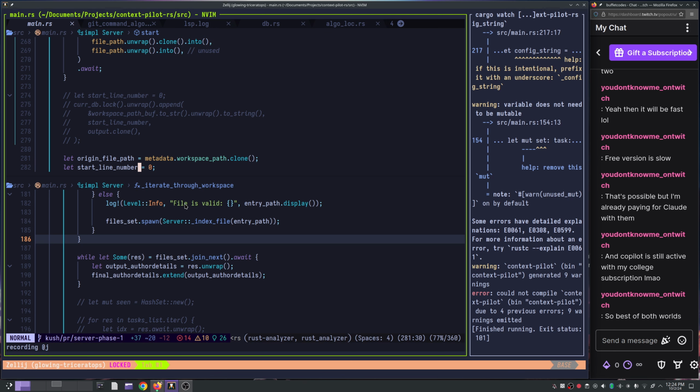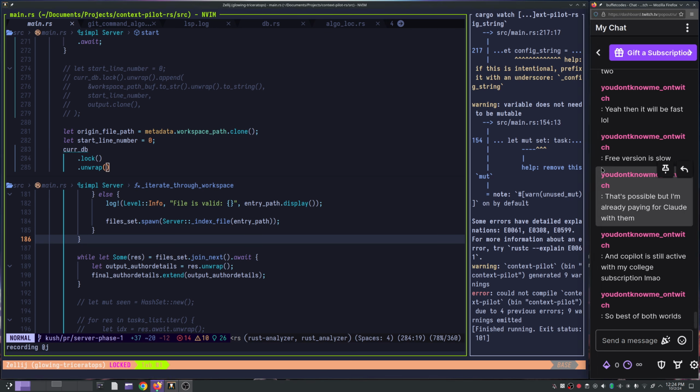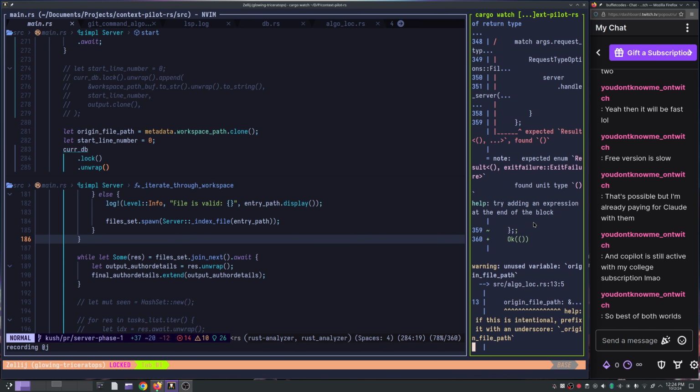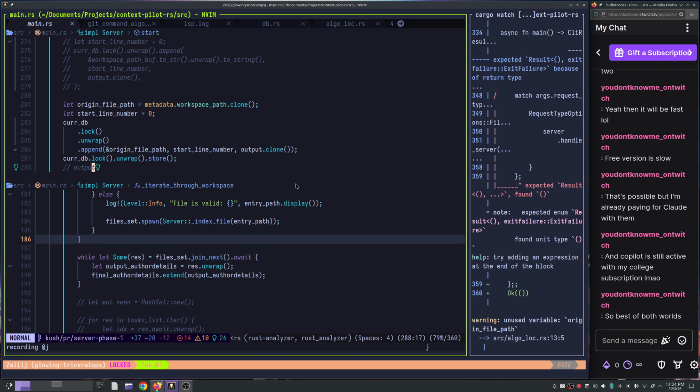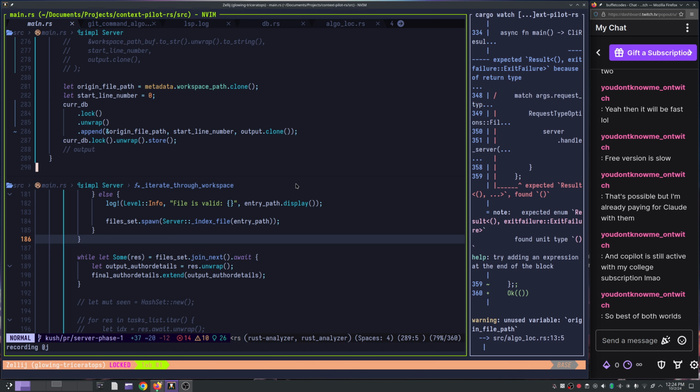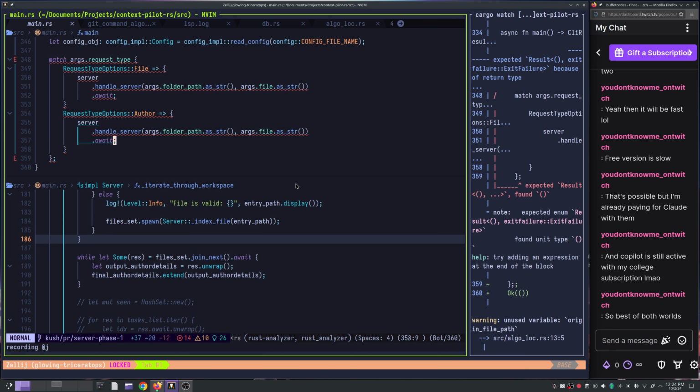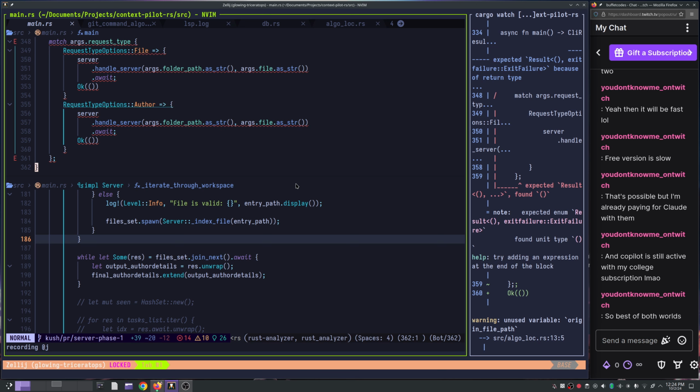See over here there is one more error. Yeah, over here, right? Request types. Okay, found expected result, found this. Okay, that's okay. Where is it? 359, right? So okay, and I can do probably okay, right? Something like this. This is what you expect me to do, is it?